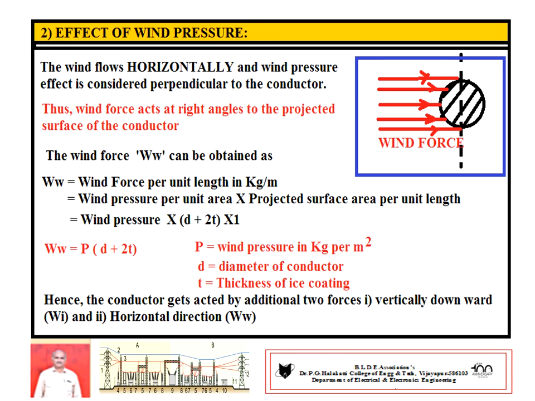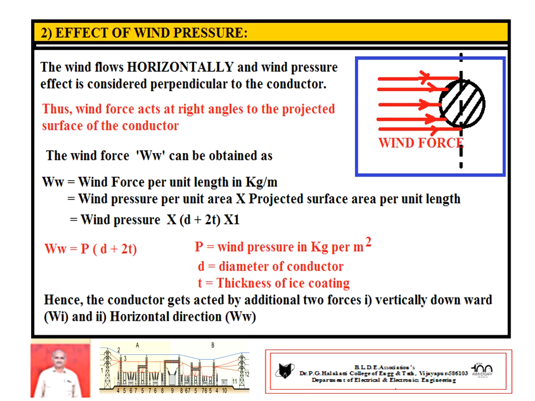Let us see another effect. It is already a known fact that transmission lines are exposed to atmospheric conditions, where continuous wind pressure acts on the surface of the conductor, as shown in the figure. The wind force acts horizontally on the surface of the conductor. The wind force may be Ww. It may be obtained as Ww equal to wind force per unit length, in kg per meter.